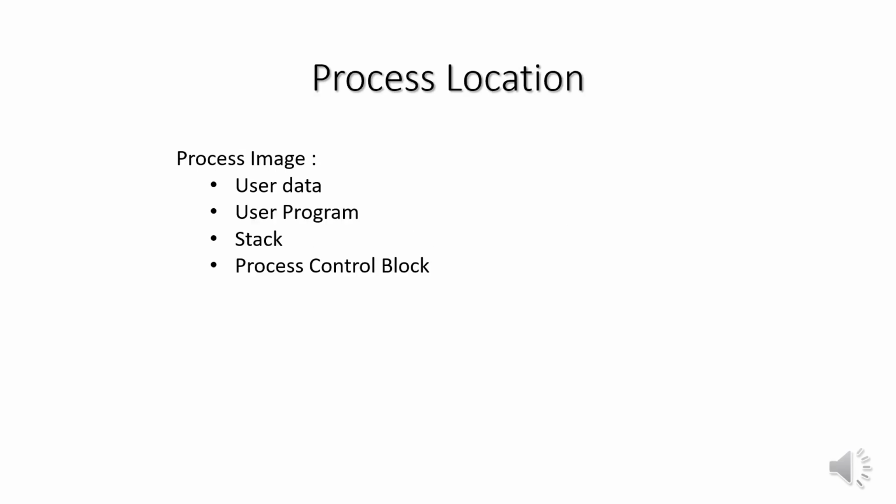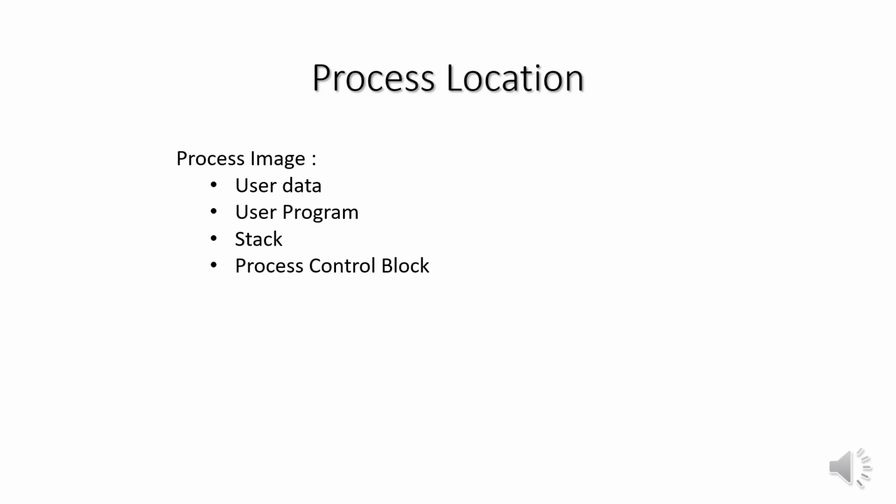As mentioned earlier, the process image is the collection of the program, data, stack and attributes. The location of the process image depends on the memory management scheme. The process image contains four things. First, user data, which can have program data and user stack area.